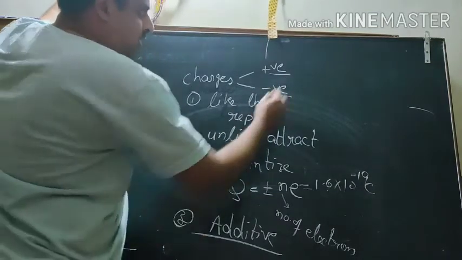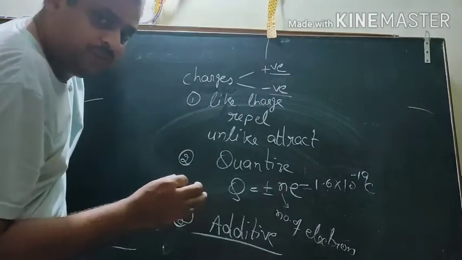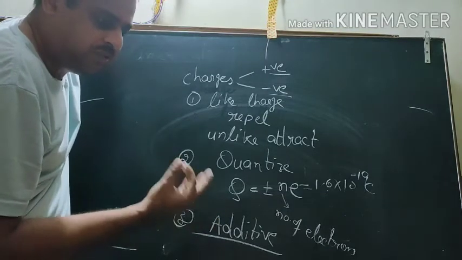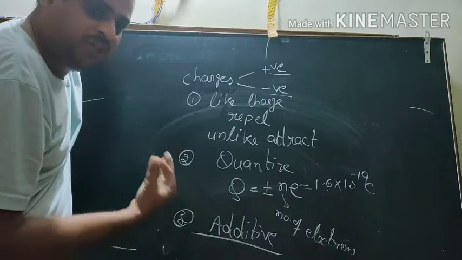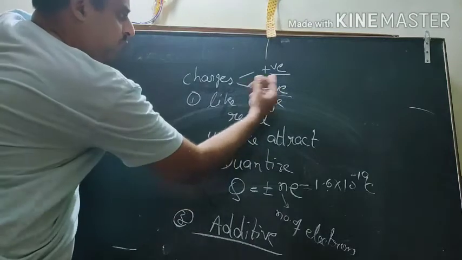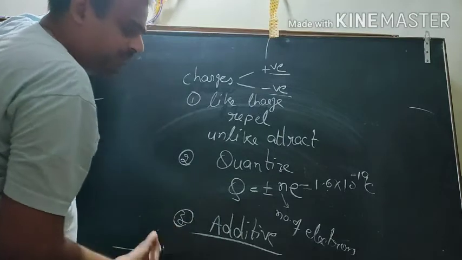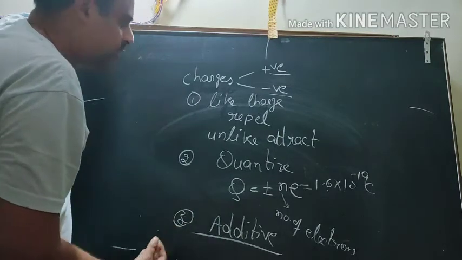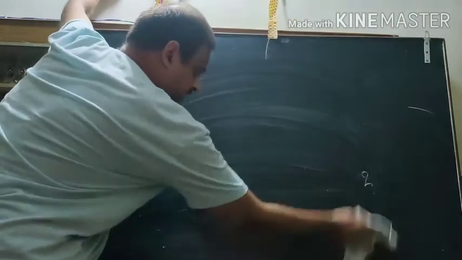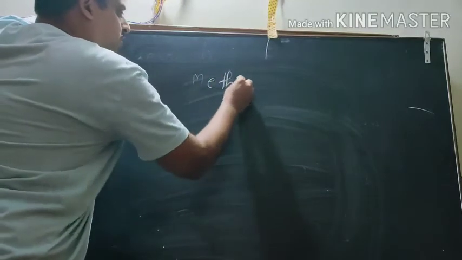Positive charge means when you have a deficiency of electrons. If electrons are removed from a body, then it is called a positively charged body. And when electrons go to a body, that body is called a negatively charged body. Now the question is, can we charge a body? Yes, we can charge a body.